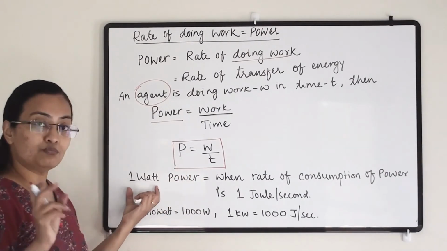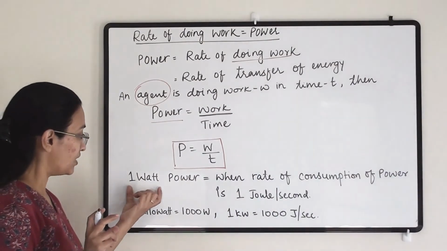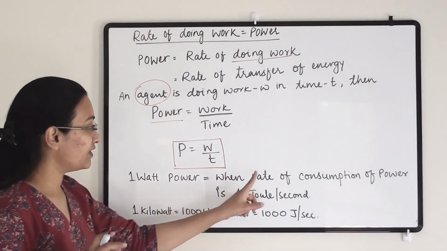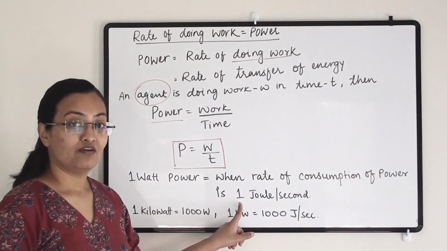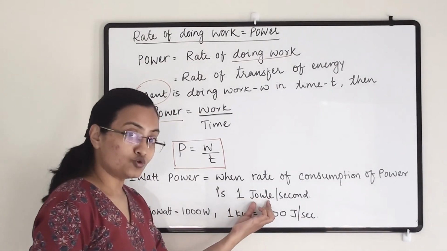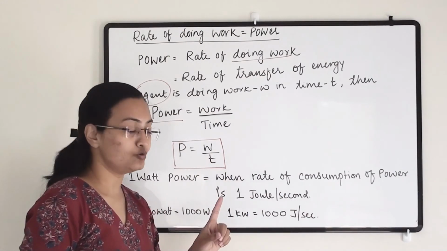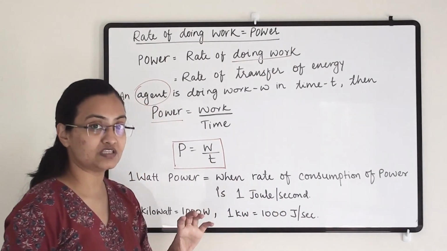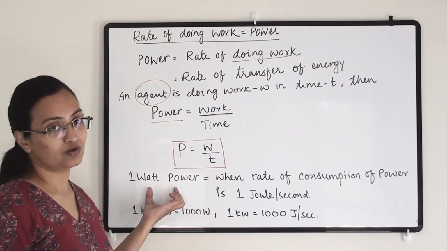Now power we measure in the unit watt. 1 watt power is when the rate of consumption of energy is 1 joule per second. When we are utilizing 1 joule in 1 second, that means we have used 1 watt of power for that particular work.